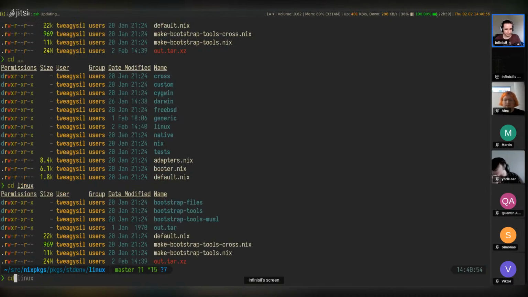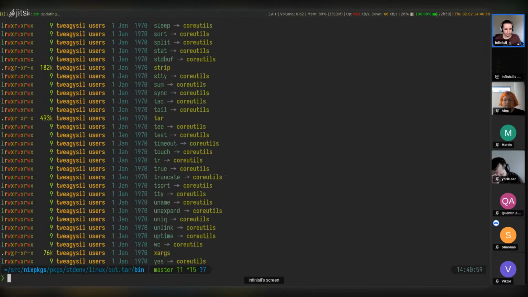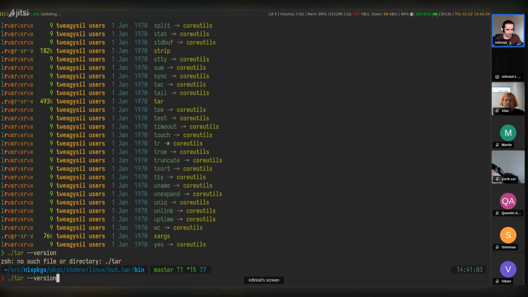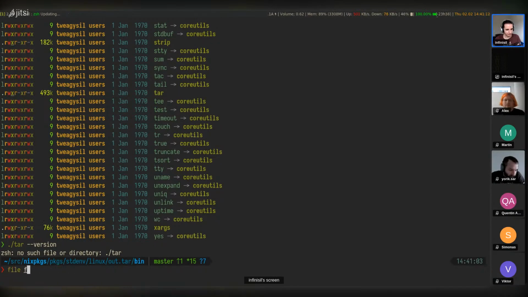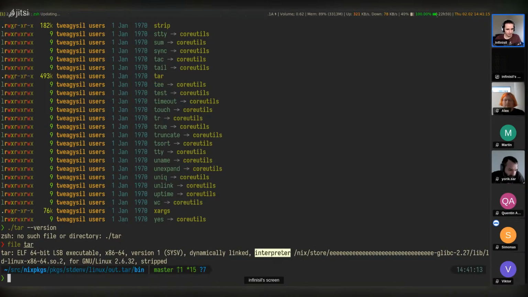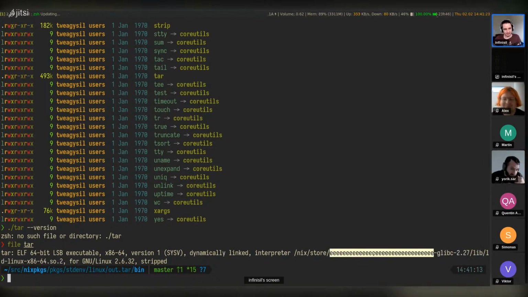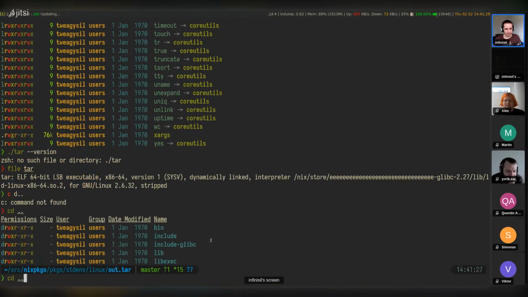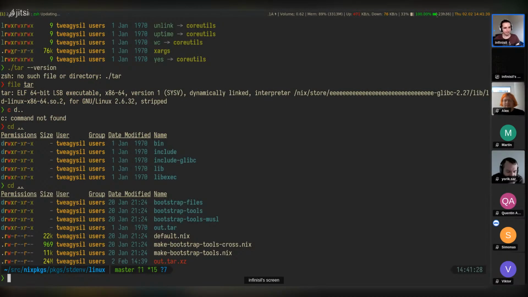So I guess if we evaluate this, so let's try tar --version. Oh, and I guess I can maybe not even execute them just like this. File tar. Oh, yeah. So the dynamic interpreter was also set to just an invalid store path. I guess that's done so these Bootstrap files don't actually have any dependencies on anything else. Kind of makes sense.